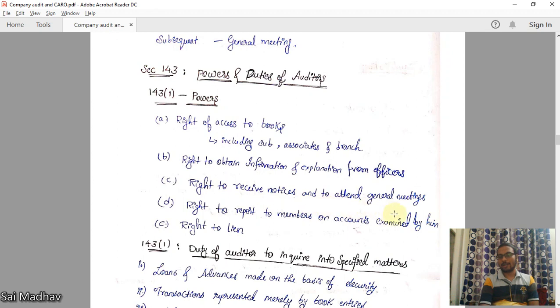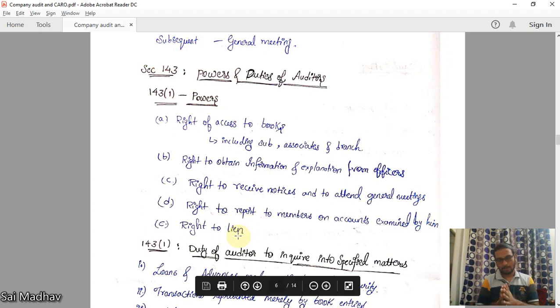Right to receive notices and to attend general meetings. The auditor's power is to receive notices and to attend general meetings. It is also the auditor's duty to attend general meetings. The logic is that in general meetings, communication is going on between the company, board of directors, and the members, so the auditor should be present there to know what is going on and to communicate with the members if needed. Right to report to members on accounts examined by him: he has a right to report to members. The company cannot stop him from reporting. Right to lien.